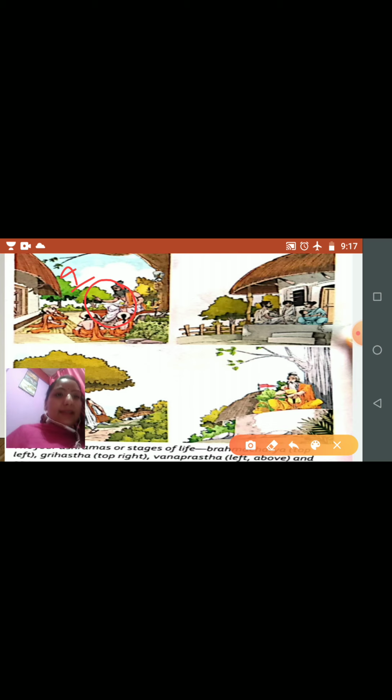Then next is grihastha. Grihastha was the second stage in a person's life, during which he got married and led a family life as a householder.